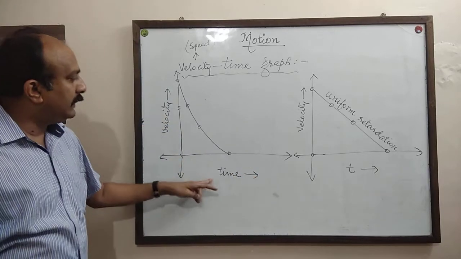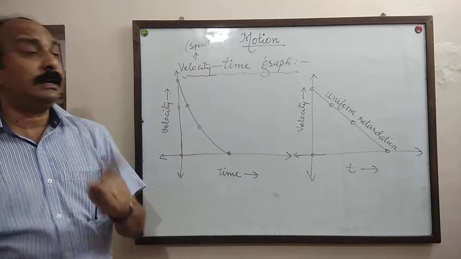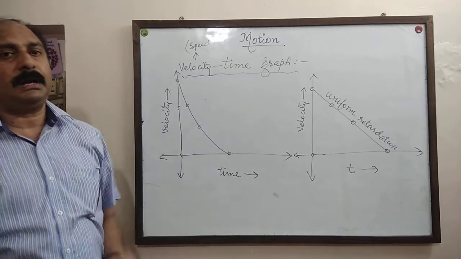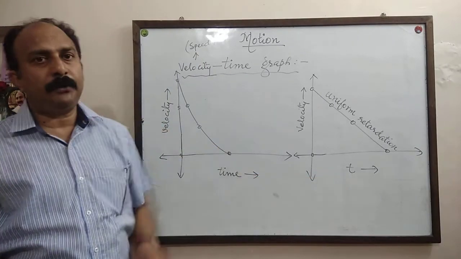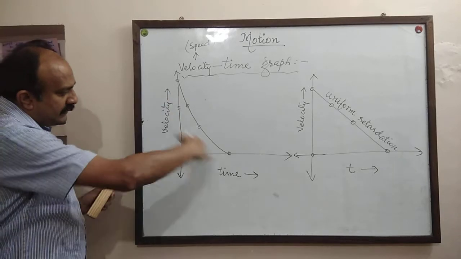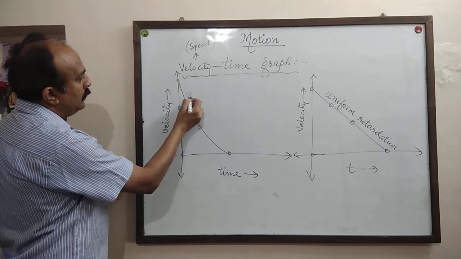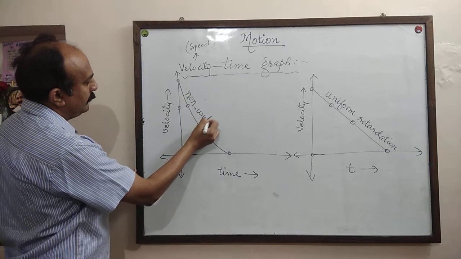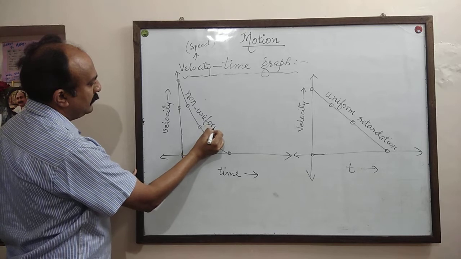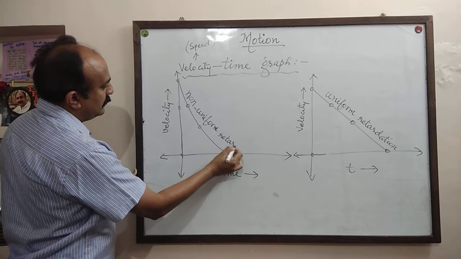So if the velocity time graph is a curve coming down, it represents non-uniform retardation. In a straight line, if it is coming down, it is uniform retardation. If it is coming down in a curve, it represents non-uniform retardation.